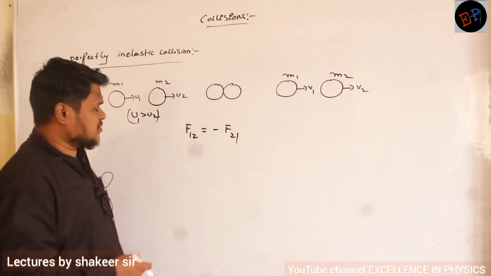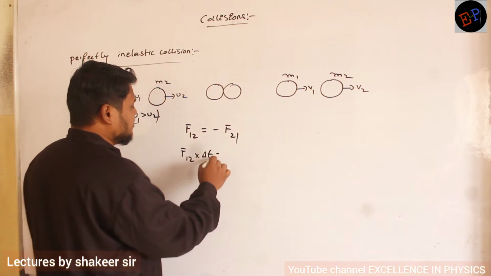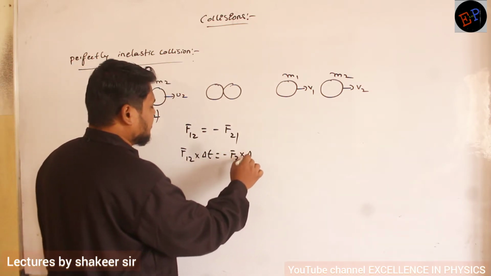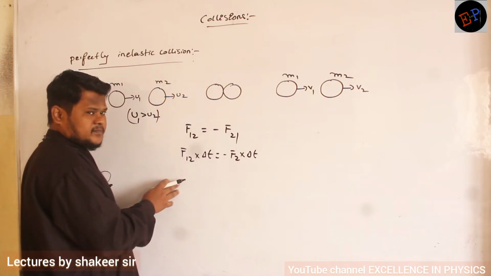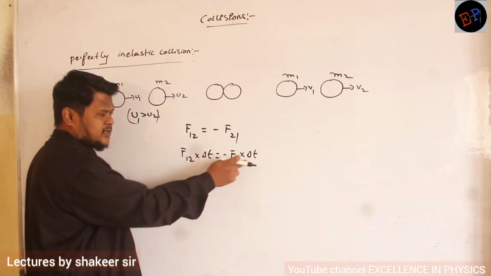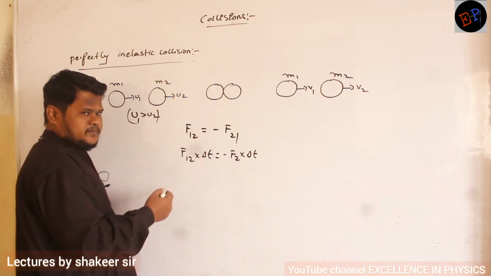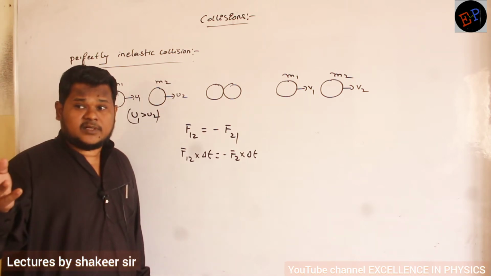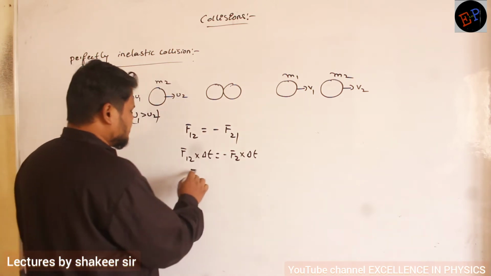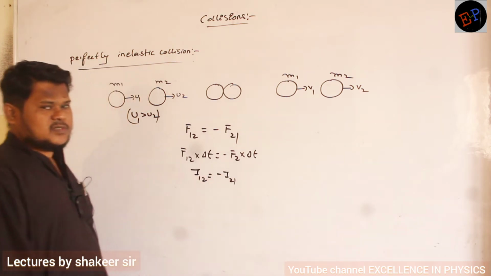Same time. So therefore I will write F12 multiplied by delta t is equal to minus F21 multiplied by delta t. So if I multiply like this, will anything happen? Nothing is going to change, no? Delta t values are the same. But what is force into time? Force into time is what? In momentum we study, no? Impulse. So therefore I will say I12 is equal to minus I21. That's all, no?